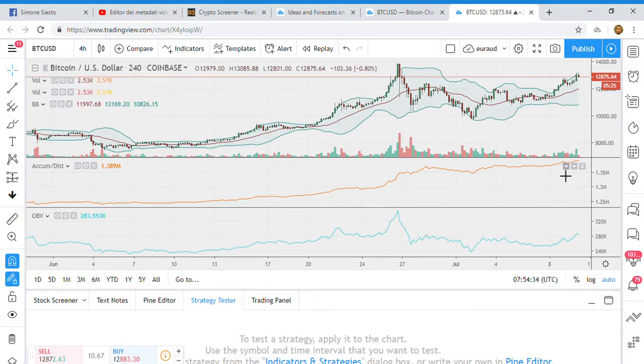What is happening here is the opposite. While the price is still below the relative high at 14,000 US dollars, since now the quotation is 12,800 US dollars, we see that the accumulation distribution is above the high that was here. So actually, this is a sort of bullish divergence, which might give us an idea about the possible continuation of the movement higher.